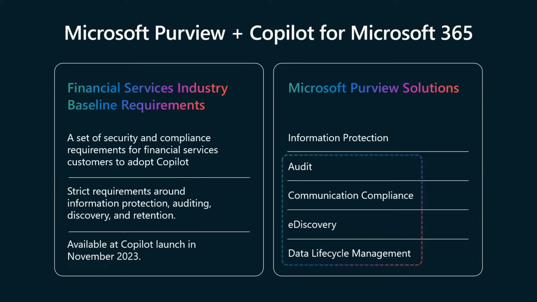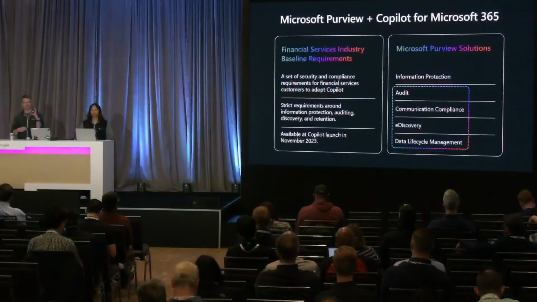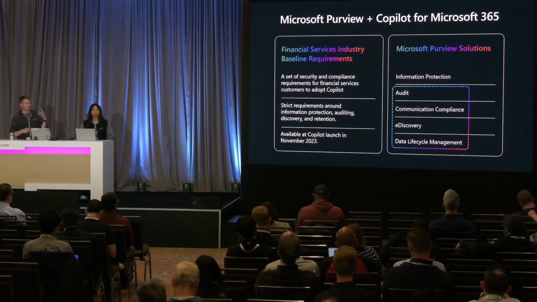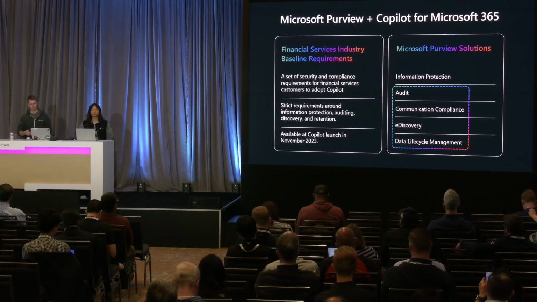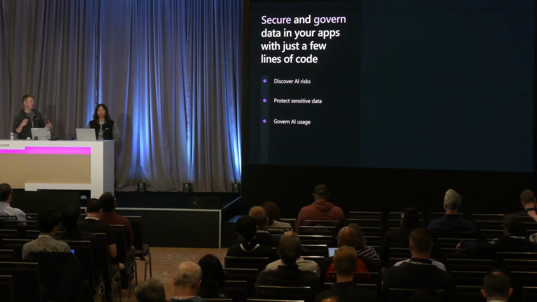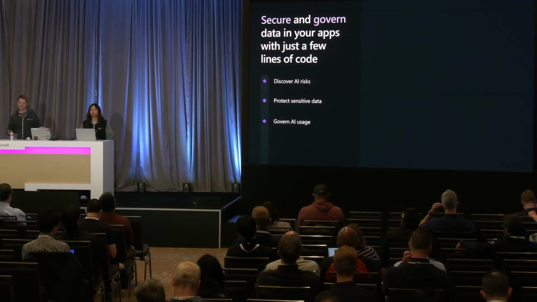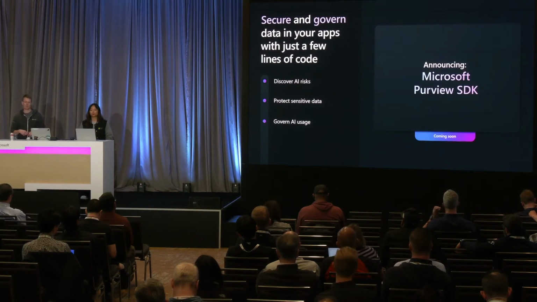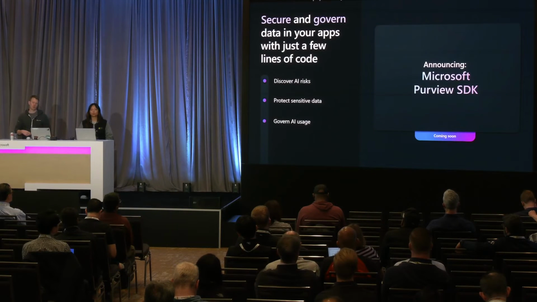So today we talked a bit about information protection and how to enable that in your AI-enabled integrated applications. The Purview SDK will unlock the last four. We'll give you audit, communication compliance, e-discovery, and data lifecycle management. So with just a few lines of code, which I will show you here shortly, it'll allow you to discover AI risks, better protect sensitive data in the future, govern AI usage globally, and we'll do that all through the Purview SDK, coming soon.